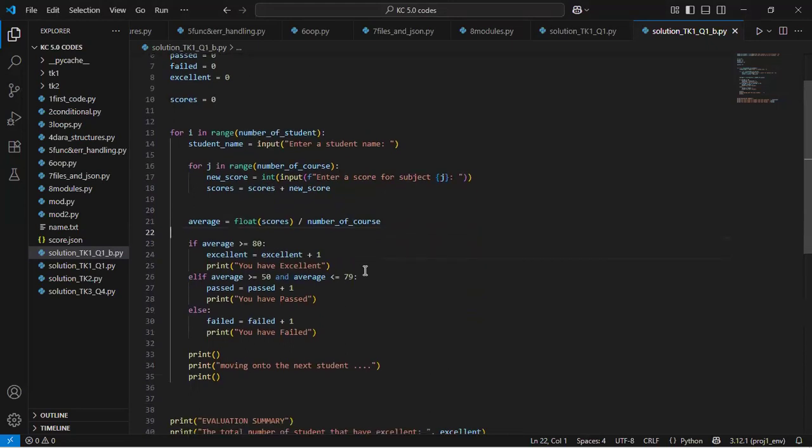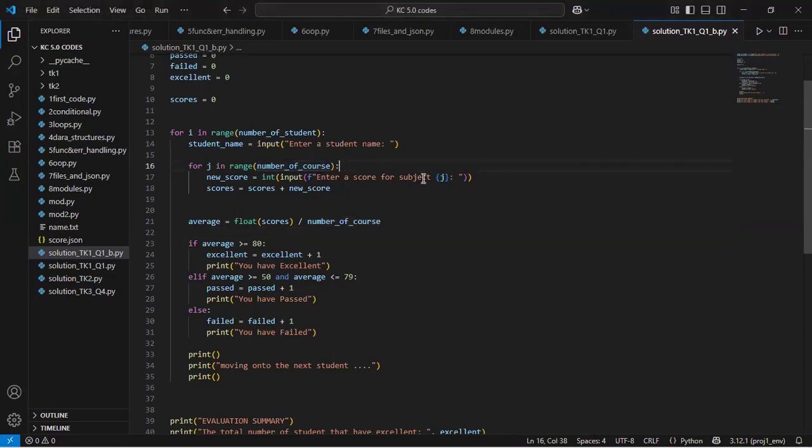All right, so let's go back to our code. Let's refactor our code and let's fix that. Let's assume that the question was to collect subjects alongside the score. So that means we have to come here to this particular loop that loops the number of courses.